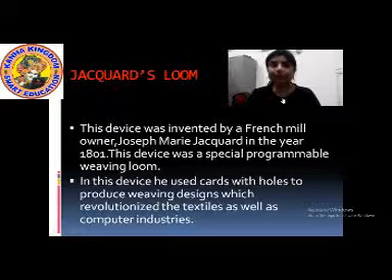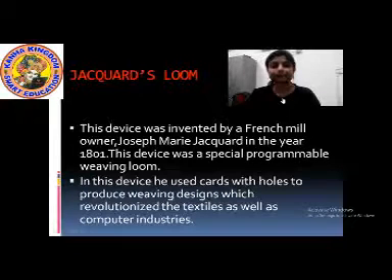Okay, students? This device was invented by Joseph Marie Jacquard and was demonstrated in the year 1801. This device used cards with holes to produce weaving designs. This device was basically used to give designs.